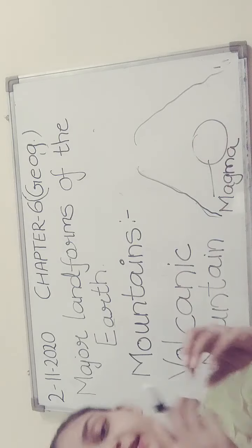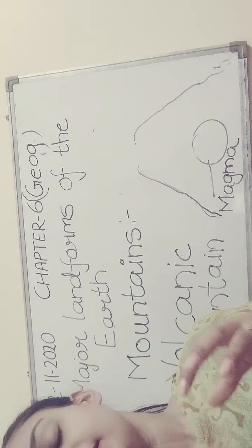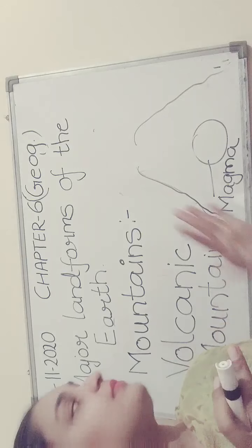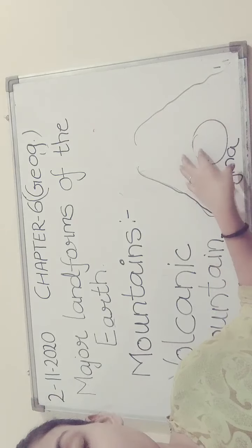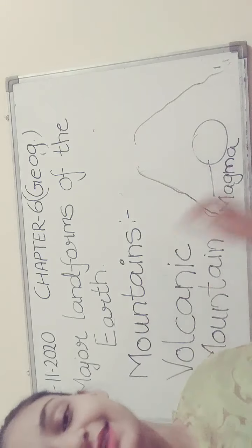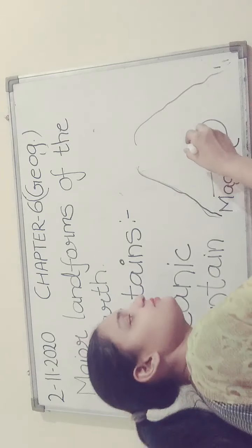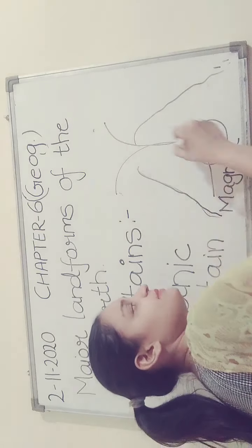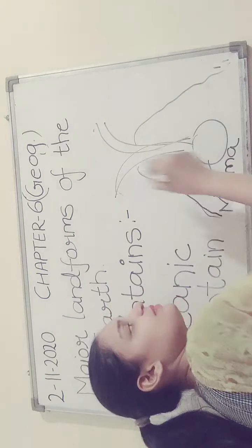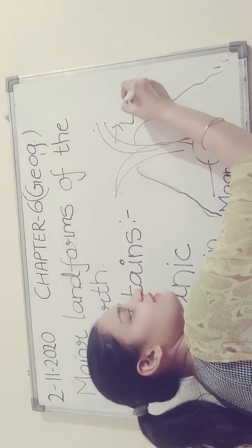This is getting built year by year. When the mountain is not able to hold this magma, at that moment the magma comes out of the mountain in the form of lava.